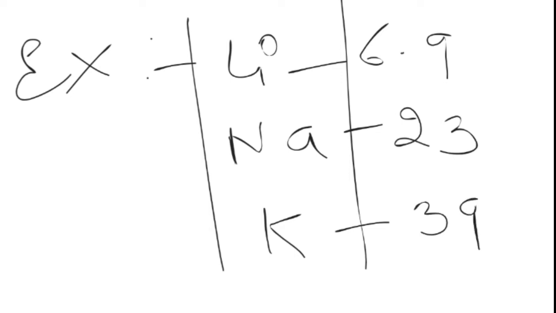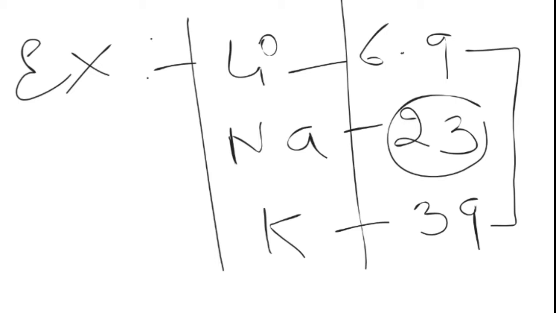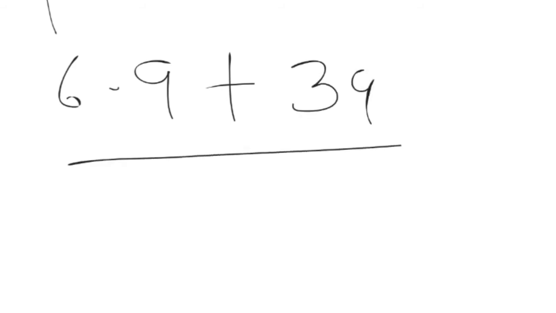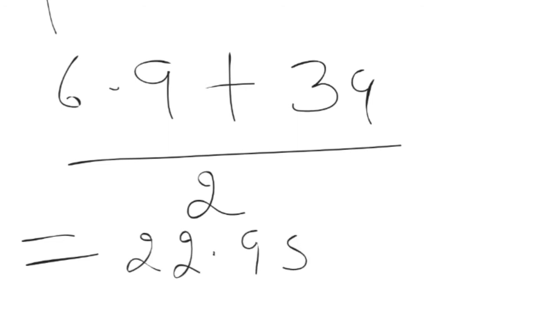He calculated the average atomic mass of the first and third elements, and this gives the rough atomic mass of the middle element. Lithium is 6.9 and potassium is 39. By taking the average, it will be roughly 22.95. This is approximately 23. So this is the atomic mass of sodium.